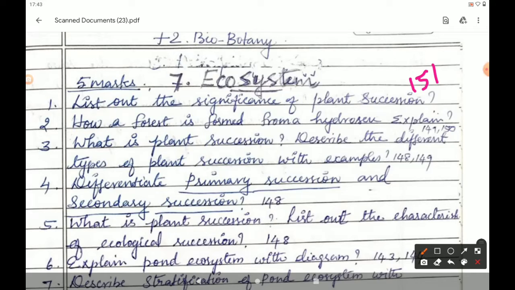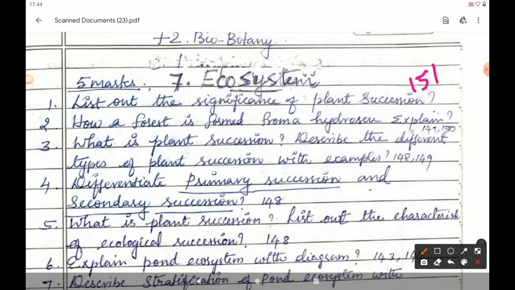The succession in a freshwater ecosystem is referred to as hydrosere, and the different stages for the transformation of hydrosere into a forest are phytoplankton stage, submerged plant stage, submerged free floating stage. Next, page number 150: reed swamp stage, marsh meadow stage, shrub stage, forest stage. Students, there are 7 stages for the transformation of hydrosere into a forest. You should write all the 7 stages, whatever you learned in the 2 mark and 3 mark questions. Otherwise, you can also write this.